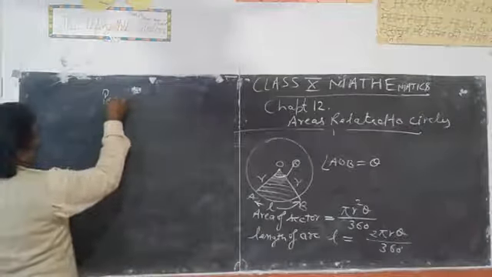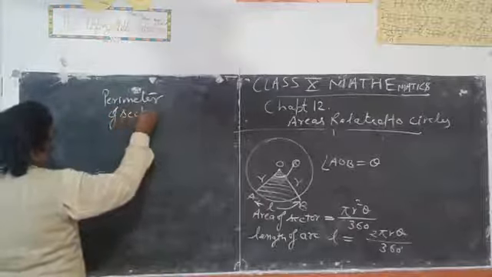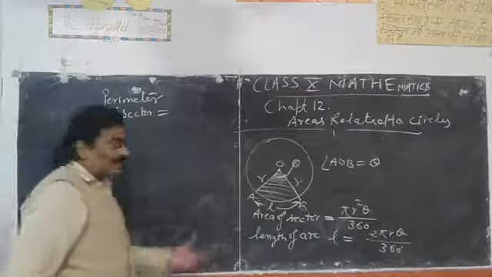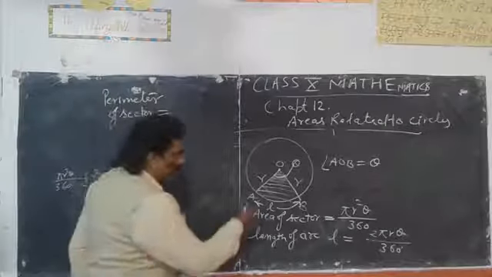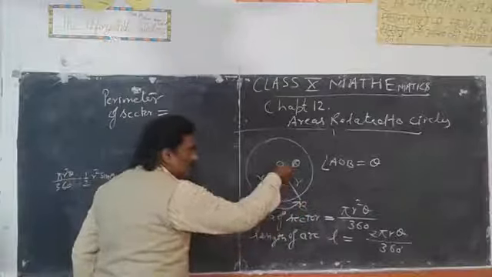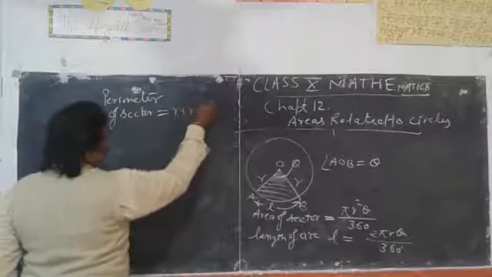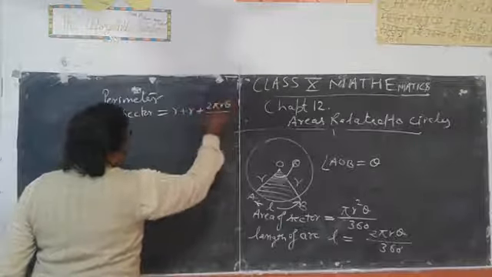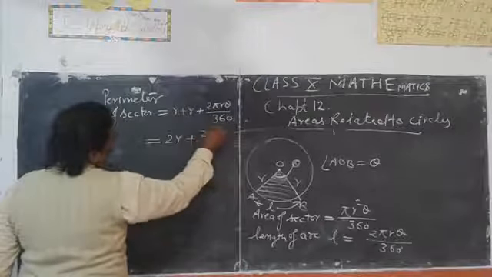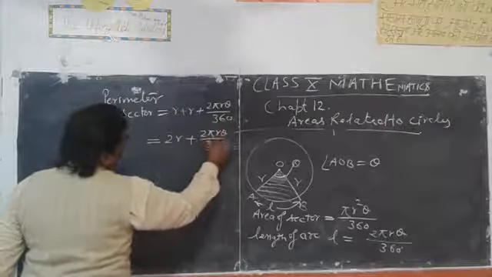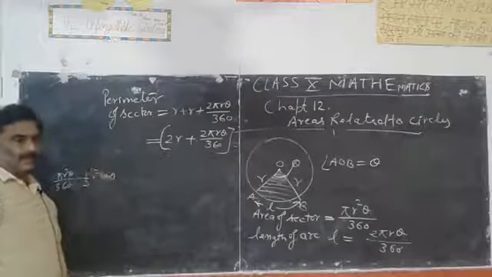Write down perimeter of sector is equal to, see here diagram, perimeter means the boundary formed by an arc plus 2 radii. So we can say r plus r plus 2 pi r theta upon 360. So finally 2r plus 2 pi r theta upon 360 is the formula to find perimeter of sector.